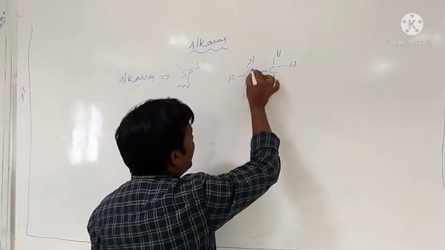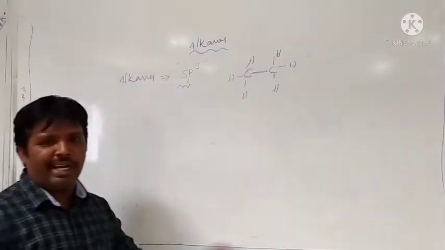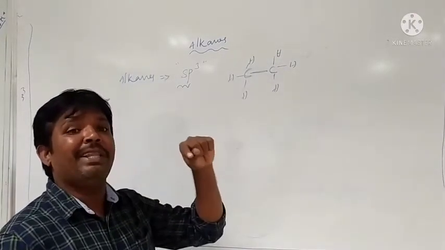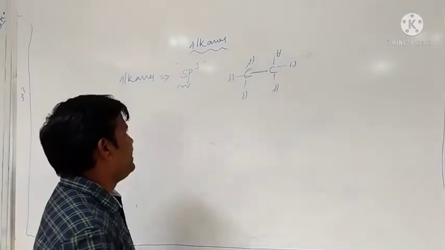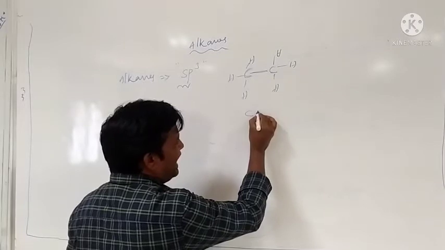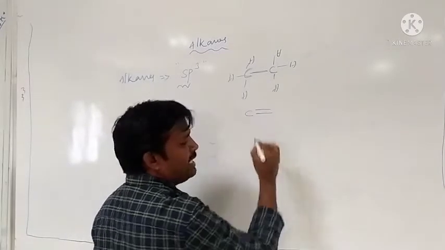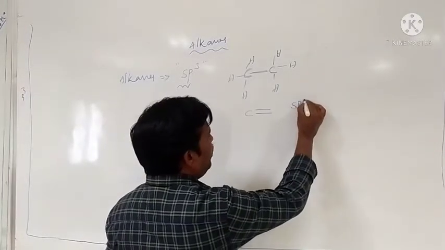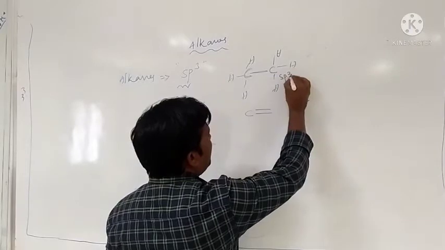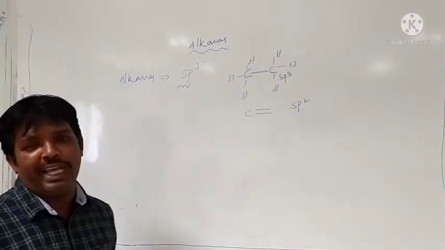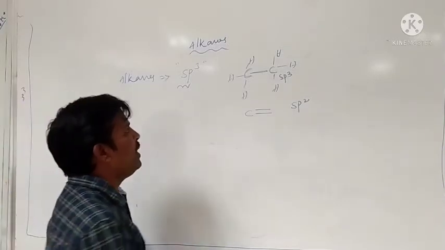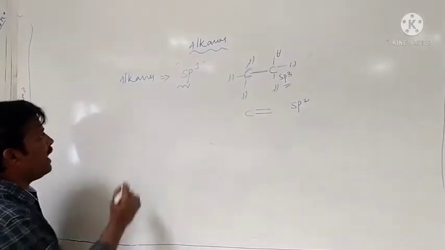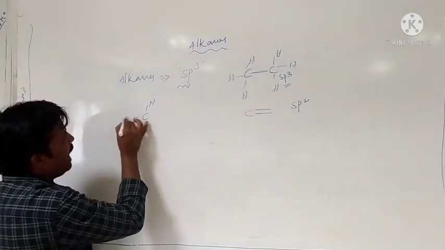The carbon which is attached by single bonds participates in sp3 hybridization. When the carbon is attached by one sigma bond and another pi bond, it participates in sp2 hybridization. Only a carbon-carbon sigma bond attached to carbon means sp3 hybridization. That's why methane participates in sp3 hybridization.